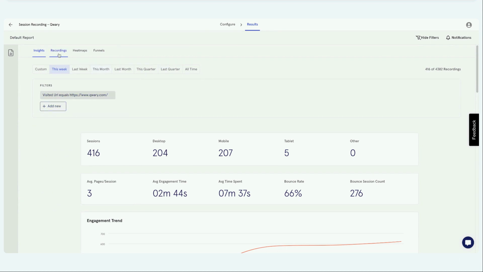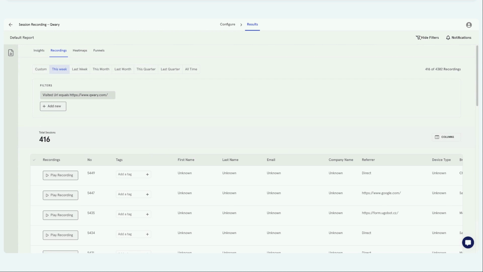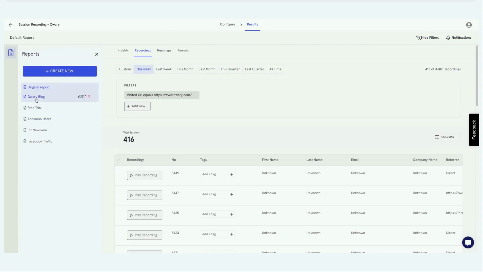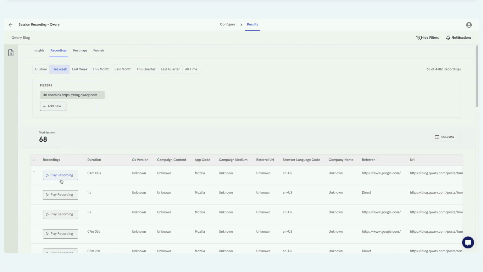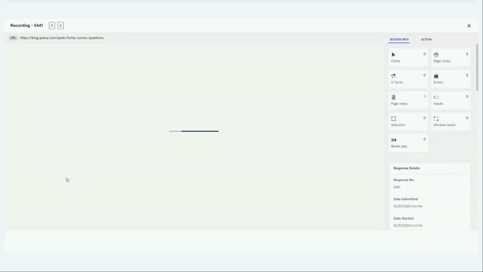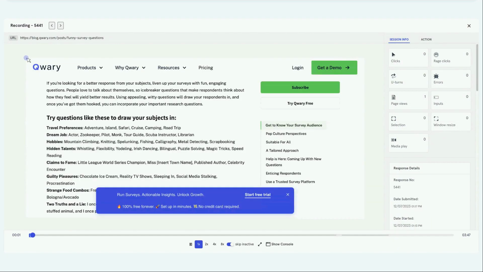Now let's go to recordings. In recordings, let me not show a real customer, but let me show you the blog users. So when you go to recordings, this is where you can replay your user sessions. If you want to just skim through and fast track, you can do that. You can also define the speed. You can see their session live in replay.